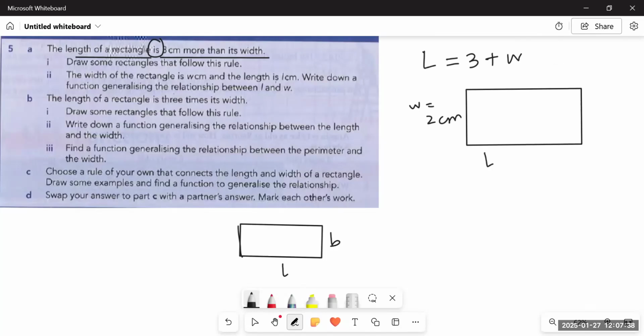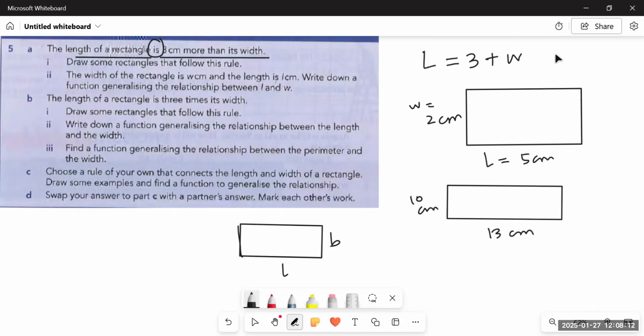So the length would be 2 plus 3, 5 centimeters. Similarly, if the width is equal to 10 centimeters, then the length would be 10 plus 3, 13 centimeters. This is the relation between the length and the breadth. While making these rectangles, just keep in mind to use the ruler and make accurate drawings.